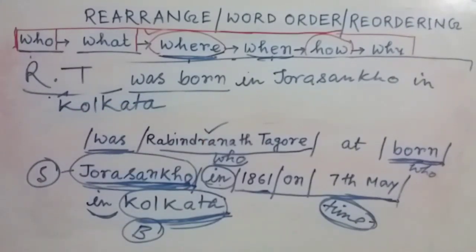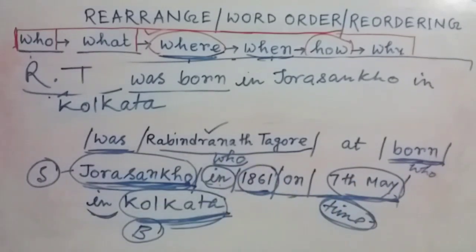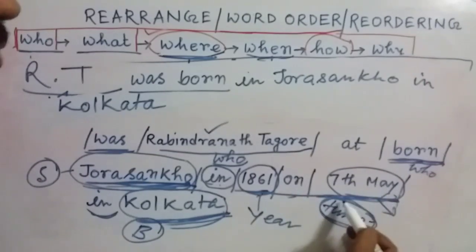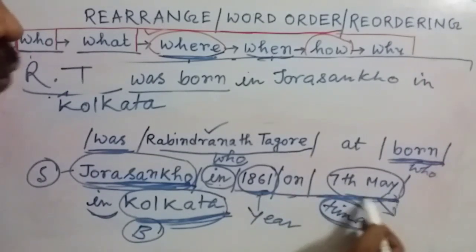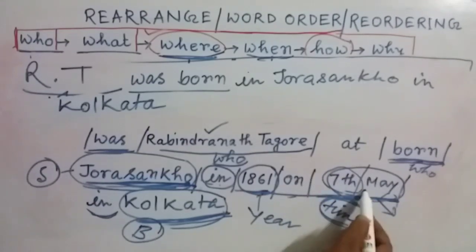Now my dear friends, after that we have to write down the time. Here you can see two parts are there. One is 7th May, another one is 1861. That means this is the year and this is the month or date. And as it is given together, we don't have any problem. If there is a slash between these two words, then at first we have to write down the date.